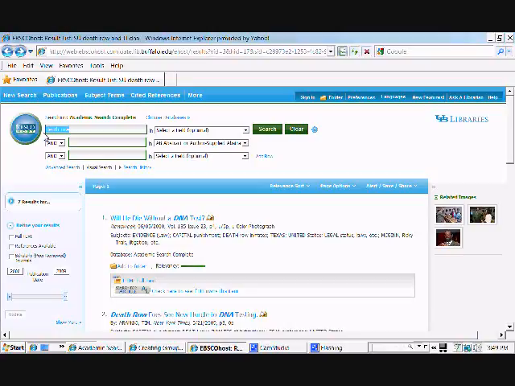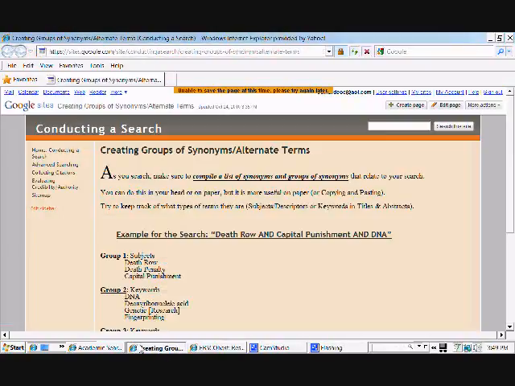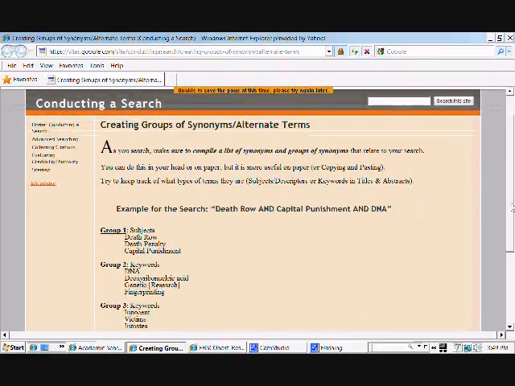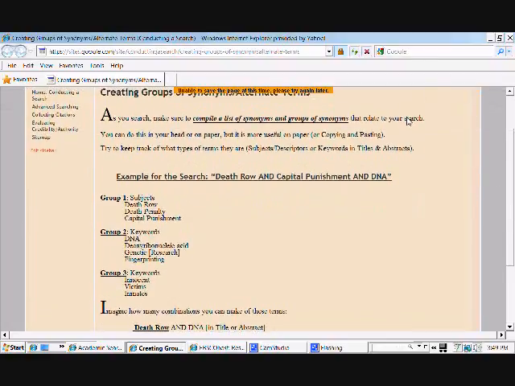One last thing I wanted to talk about was you need to compile synonyms or alternate terms as you do a search. And if you go to the link creating groups of synonyms and alternate terms, you'll see how to do this. It looks complicated, but really you can do it by copying and pasting too. As you run into documents that have these synonyms, you can copy and paste the terms and put them in a Word document. I do recommend putting them on paper though, instead of trying to remember them in your head. So you compile them by groups.